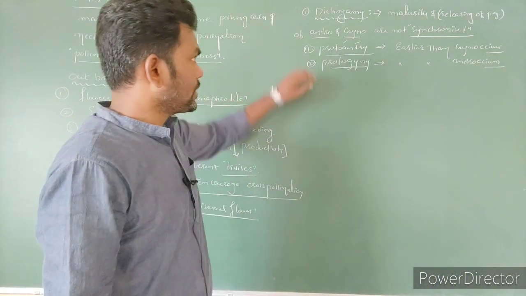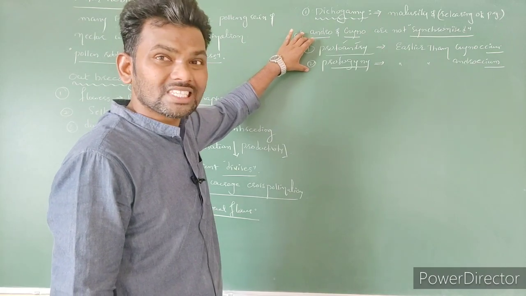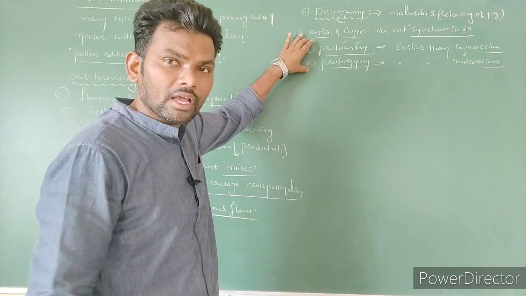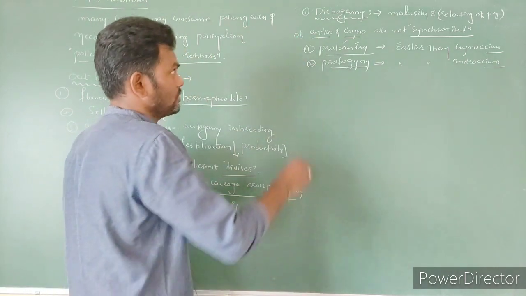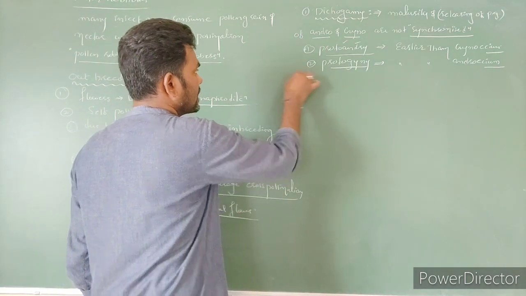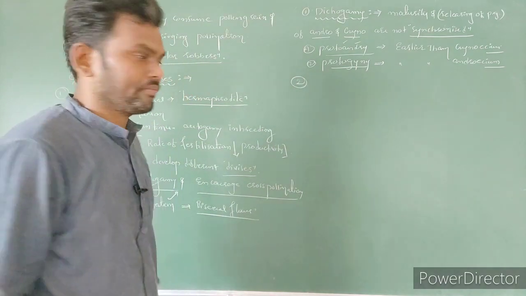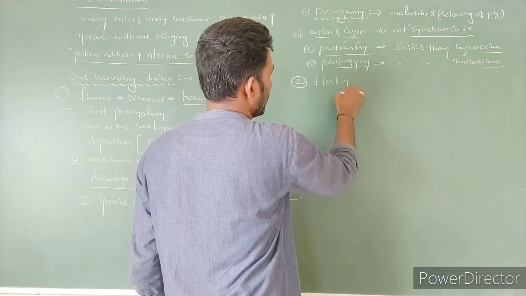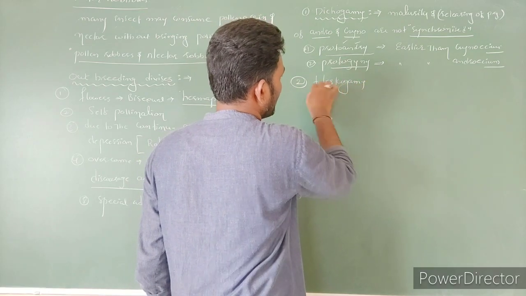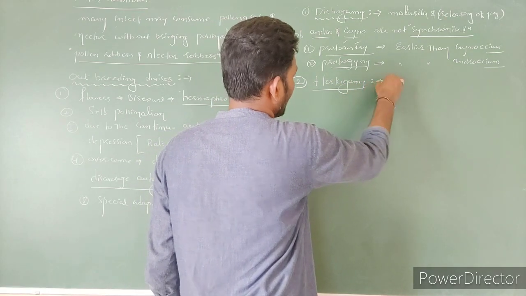Right? So this special adaptation is for what? To discourage the autogamy, to encourage the cross pollination. Right? So this is one type of adaptation. And second one is hercogamy. The heading is not given in the NCERT, but the definition is given. Hercogamy.